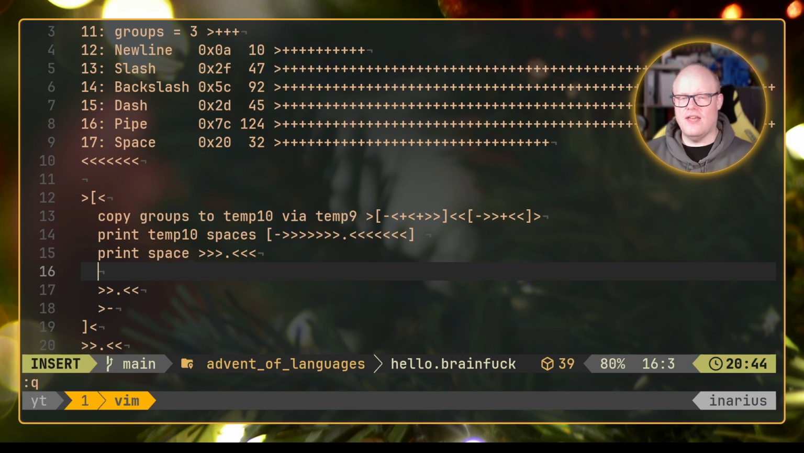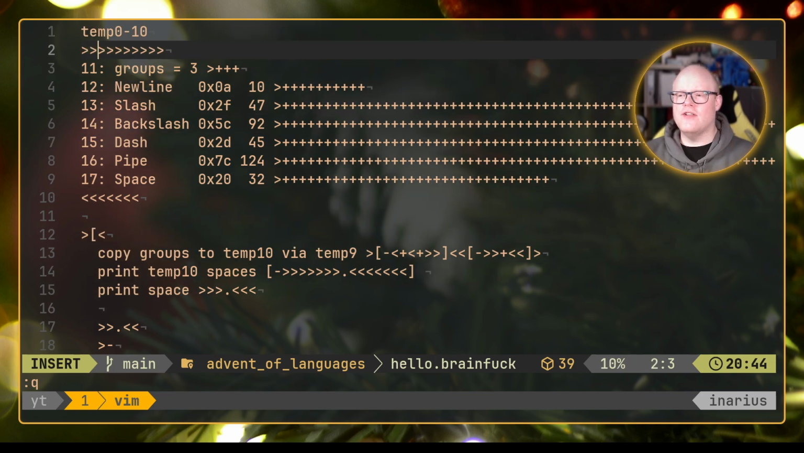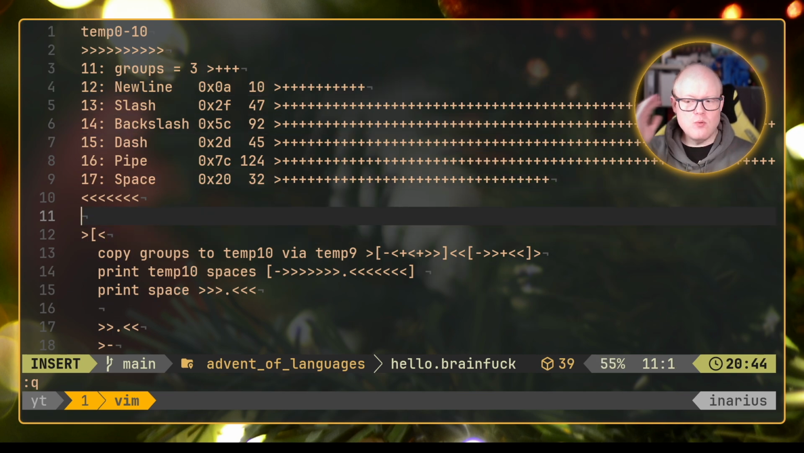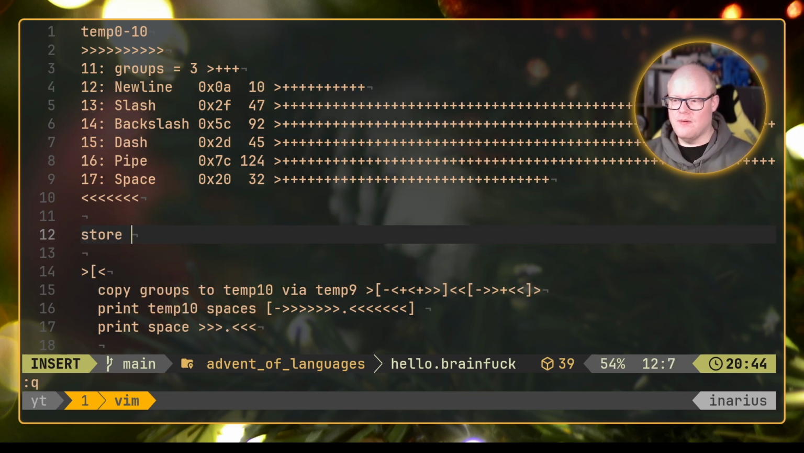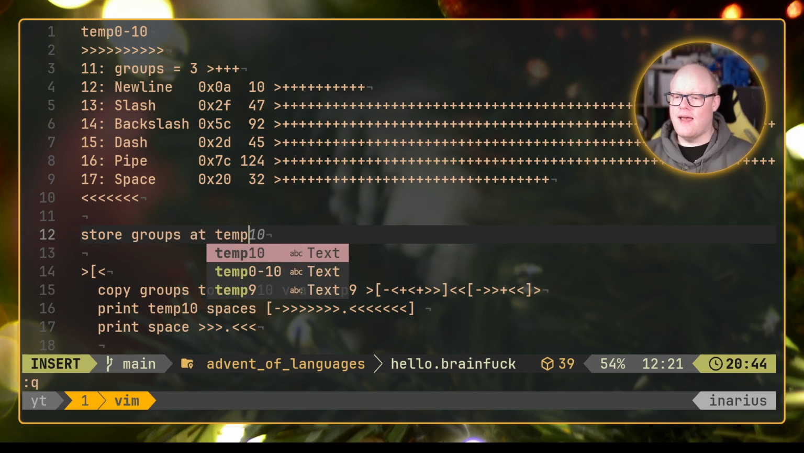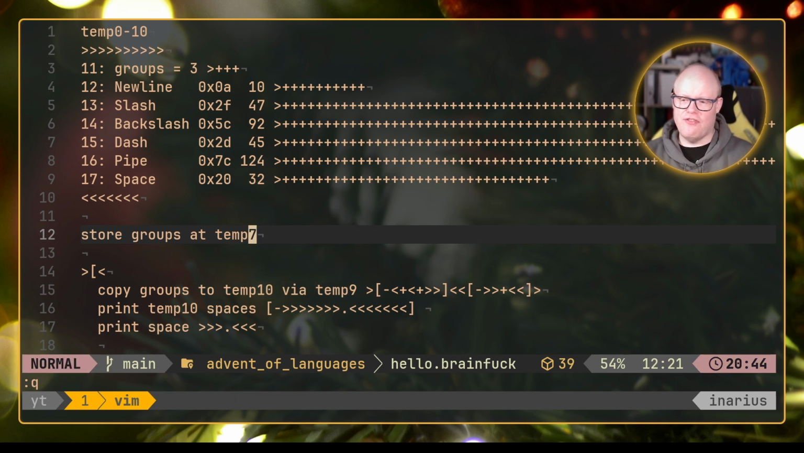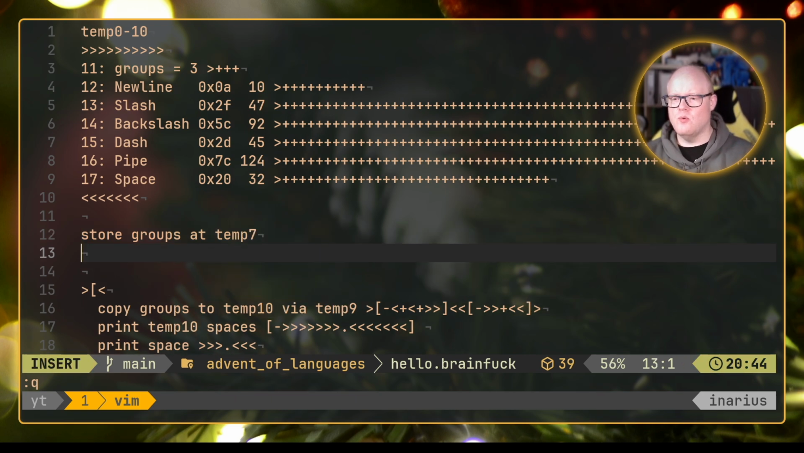However, we don't have that. The only thing that we have is the number of groups that we have already iterated and the number of groups that we started with. And actually, we are destroying the number of groups that we started with. So we may need to store these groups somewhere. So I guess what we want to do now is something before. Let's store groups at temp 7, for example, because I think we will not go down there, otherwise we will see.